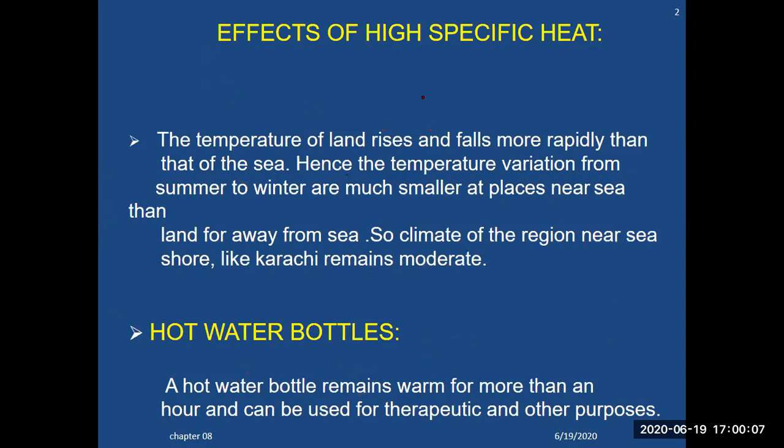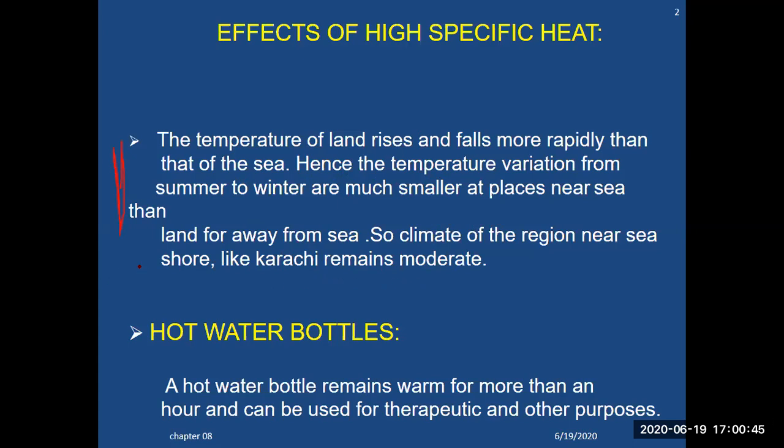Now here are some effects of high specific heat. The temperature of land rises and falls more rapidly than that of the sea. Hence, the temperature variation from summer to winter is much smaller at places near the sea. This is because the temperature of land rises and falls more rapidly than that of the sea. Hence, the variation is much smaller at places closer to the sea than on land far away from the sea. So the climate of regions near the sea shore, like Karachi, remains moderate.